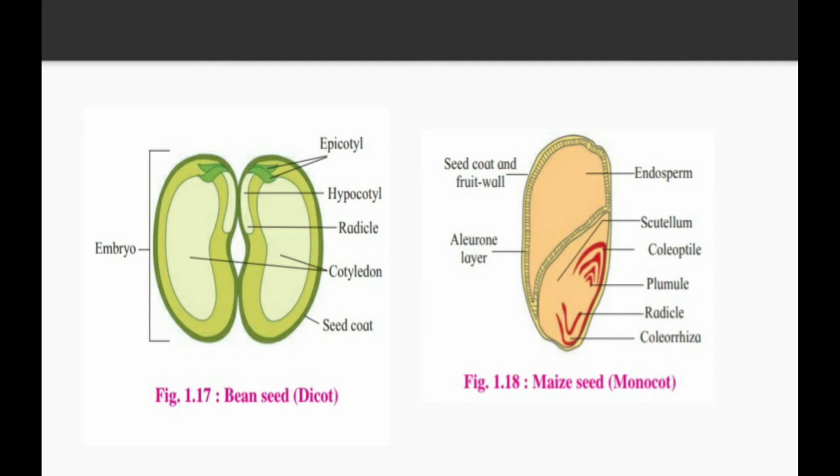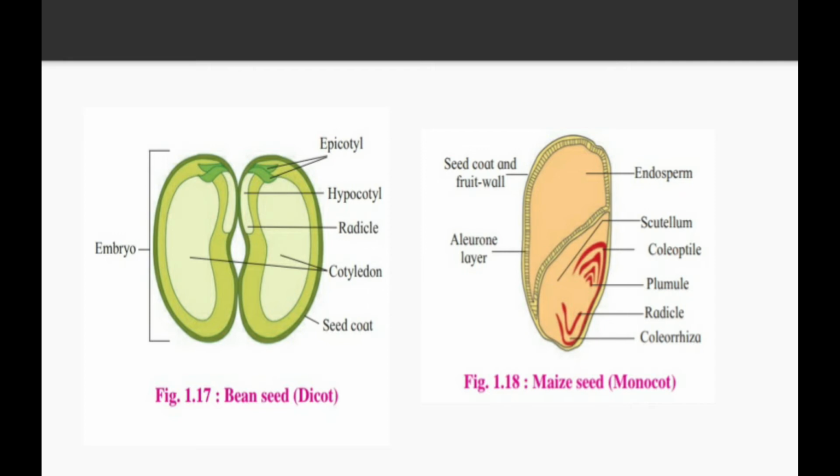So this is the diagram of a basic dicot seed and monocot seed. In figure 1.17 we studied the bean seed, which is a dicot. A dicot is a type of seed which has two equal cotyledons.